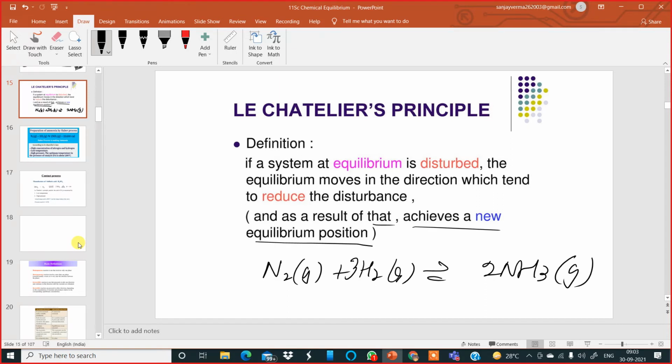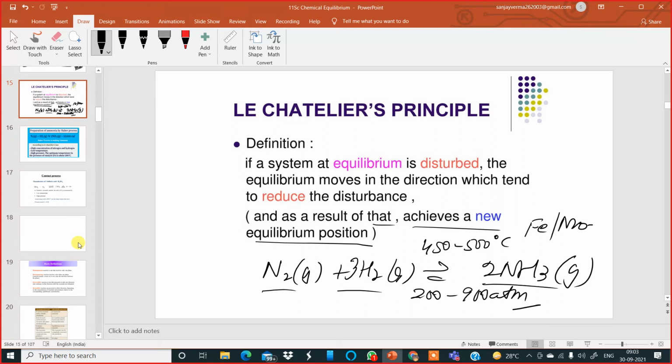The equation is already balanced. We know the temperature required for the Haber's process is around 450 to 500 degrees Celsius. The catalyst required is iron, molybdenum is the promoter, and the pressure required is 200 to 900 atmospheres. At these conditions, nitrogen combines with hydrogen to produce ammonia gas. But if the temperature rises above 500 degrees Celsius, the ammonia gas will dissociate and give back the reactant gases, nitrogen and hydrogen.